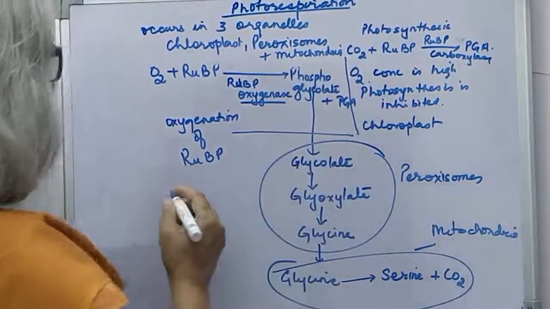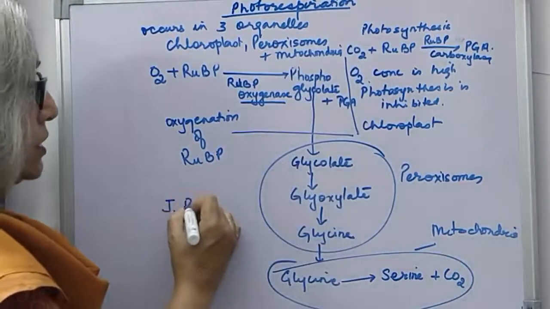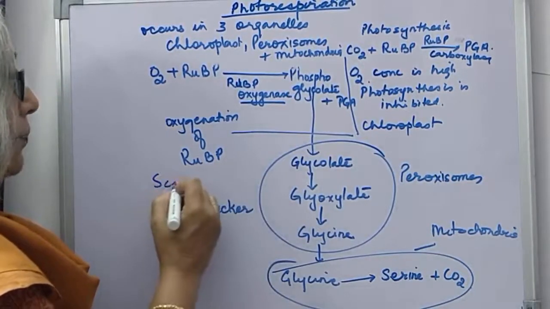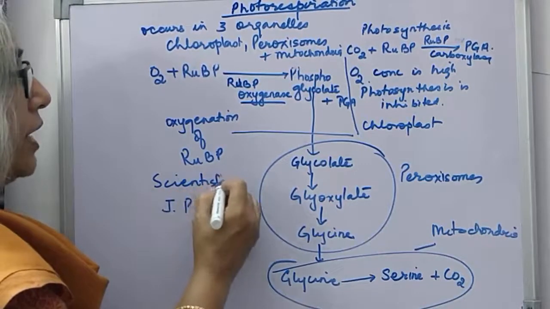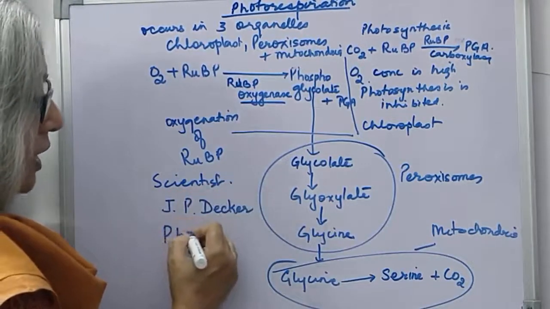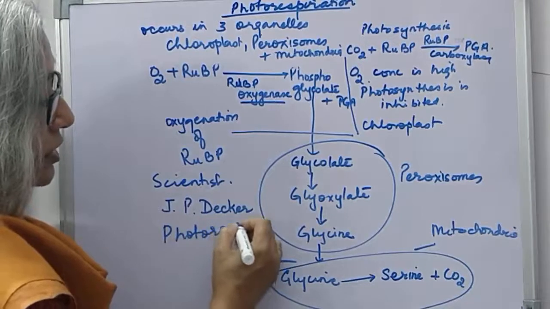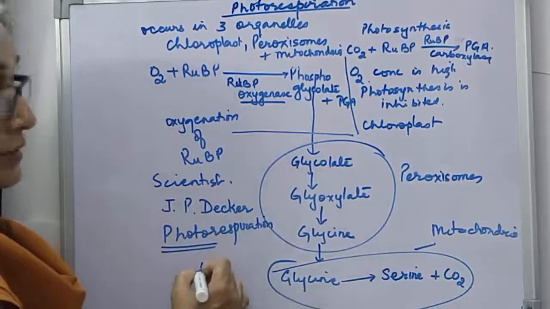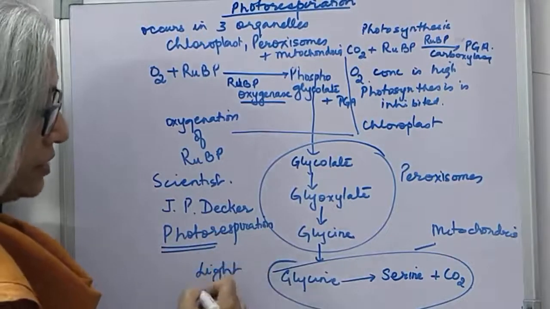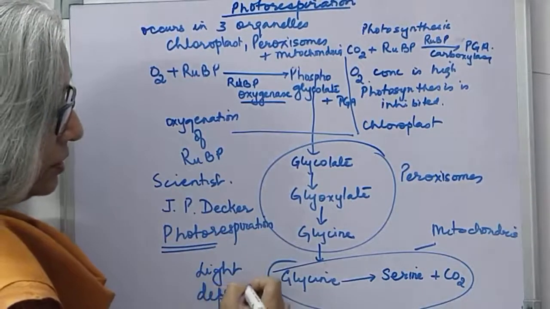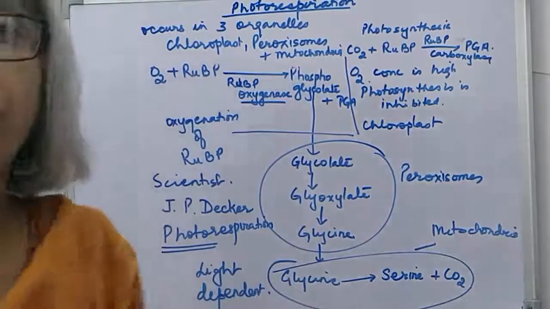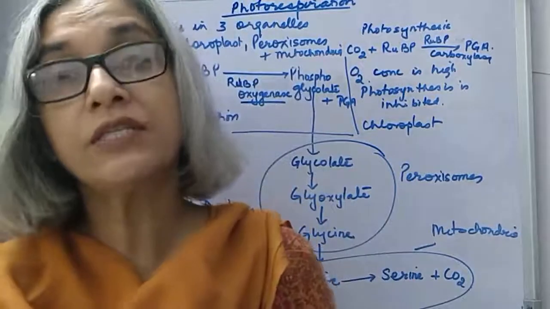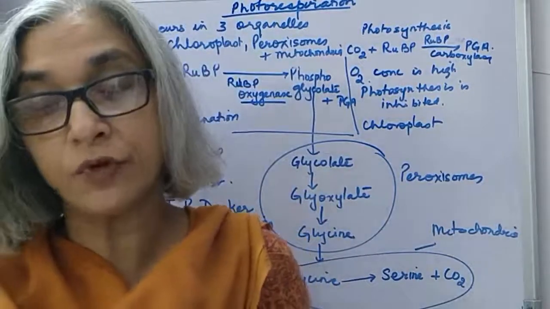So this is called photorespiration, and this was discovered by the scientist J.P. Decker. The scientist J.P. Decker discovered this process and he called it photorespiration because it is occurring in the presence of light. This reaction is a light dependent reaction. So this is called photorespiration. I will just read it out to you. A high concentration of oxygen inhibits photosynthesis.